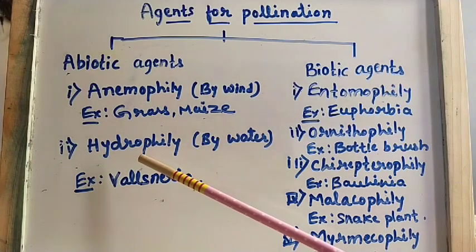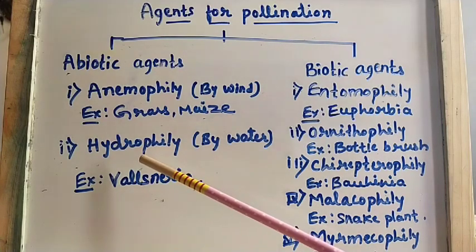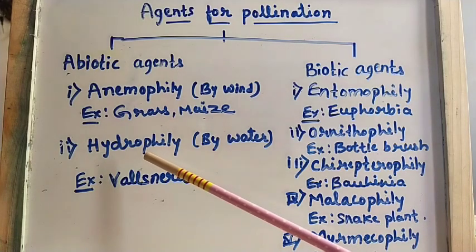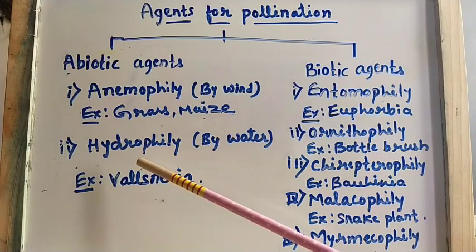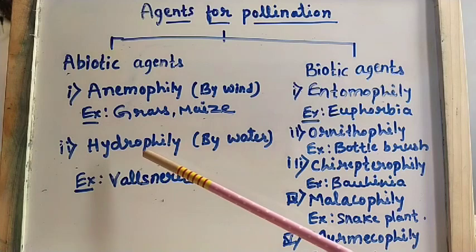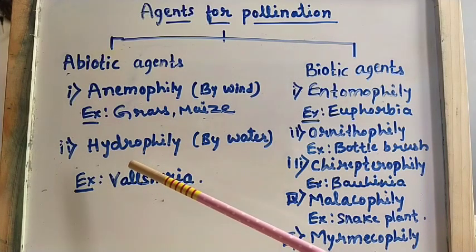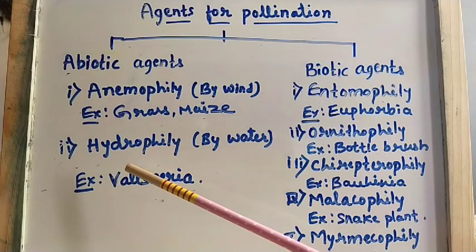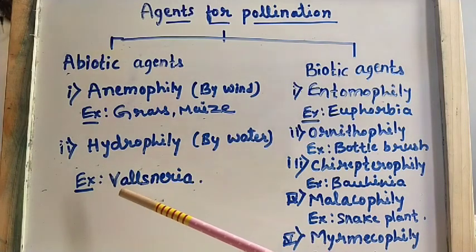Examples which are not hydrophilous: they are present in water, but in those plants there is no process of hydrophily. Those plants are water lily and water hyacinth. In these plants you can usually see pollination with the help of insects. Understood? And pollination which takes place with the help of water is seen in Vallisneria.